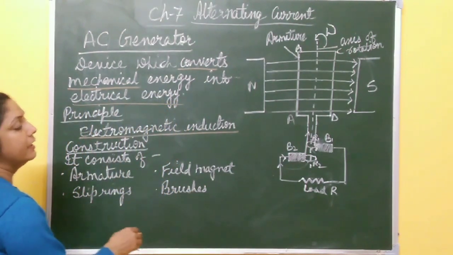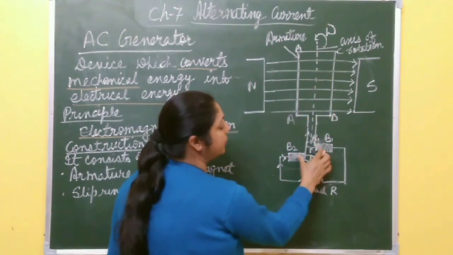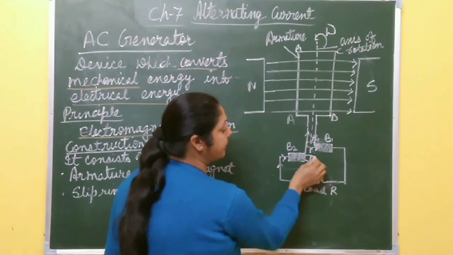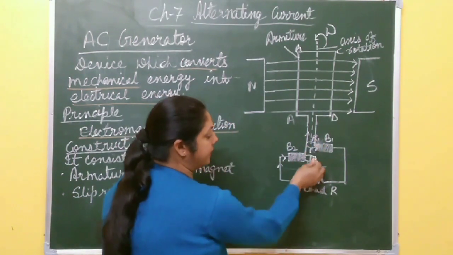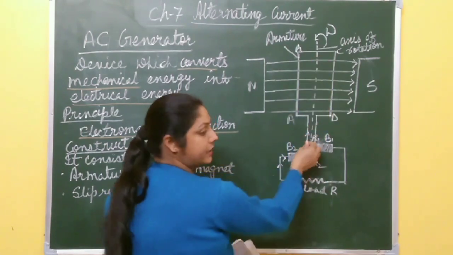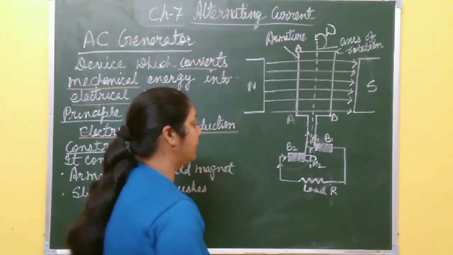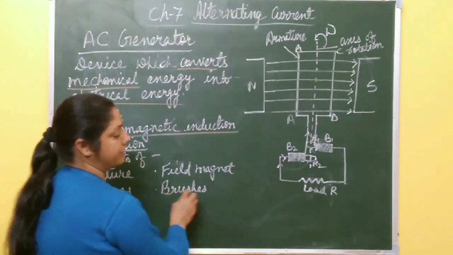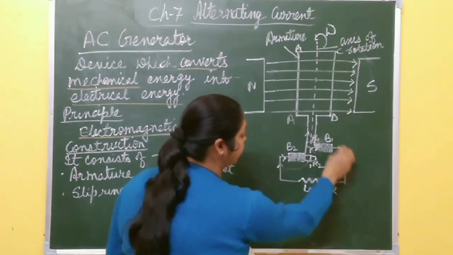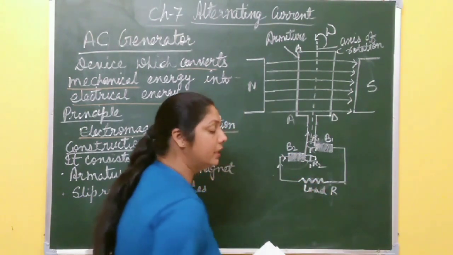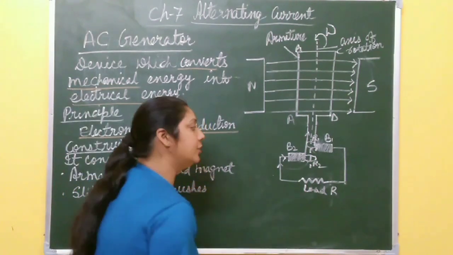Then slip rings: the ends of this armature are connected to two slip rings, R1 and R2, right? These slip rings are connected with the axis of this armature. They rotate with it. It means slip rings are movable. Now the last one is brushes. There are two carbon brushes B1 and B2, and the two ends of the carbon brushes are connected to the external circuit in which current is to be supplied by the generator.